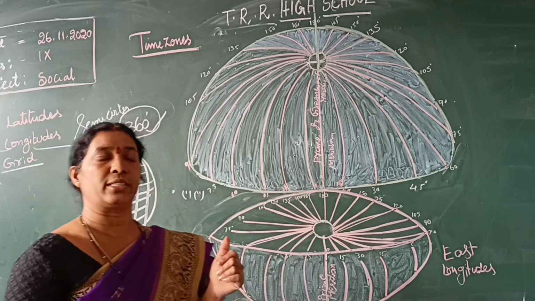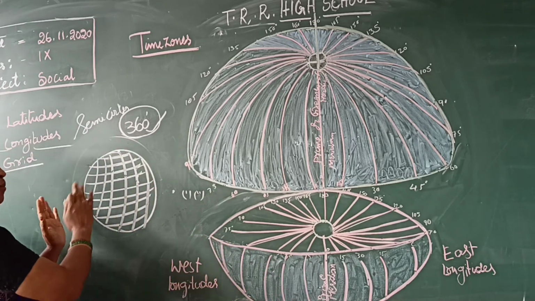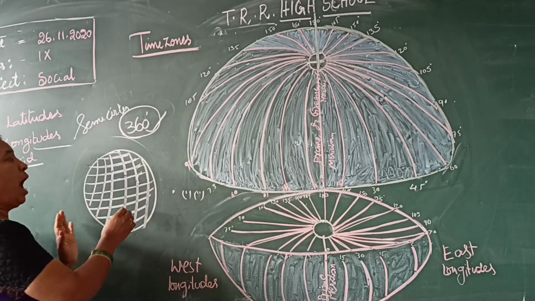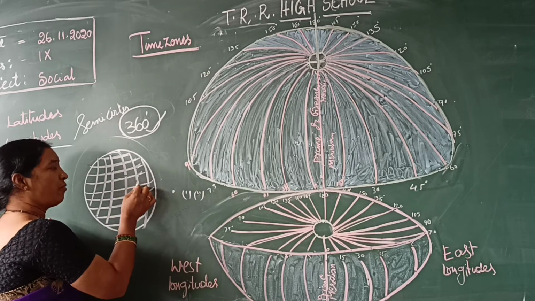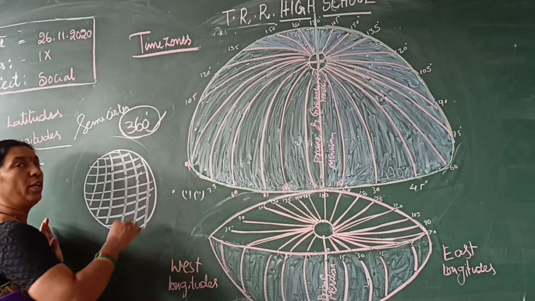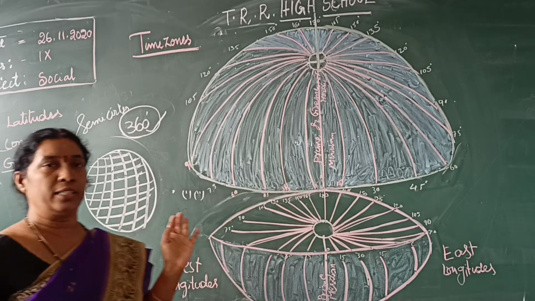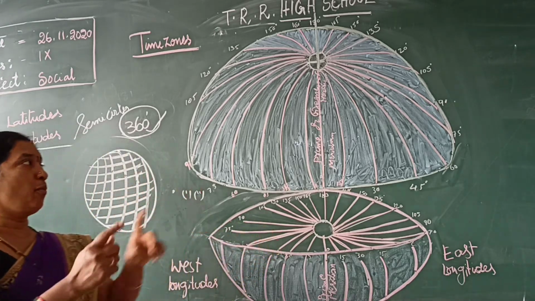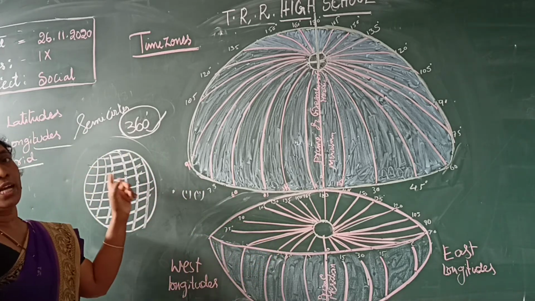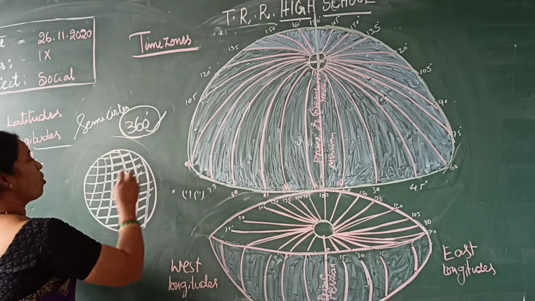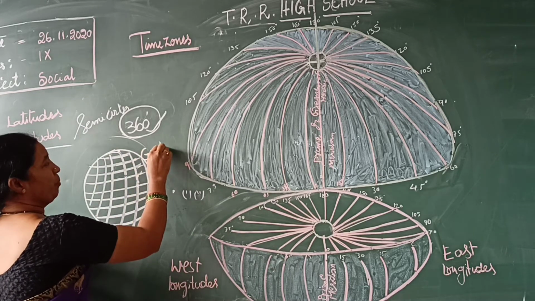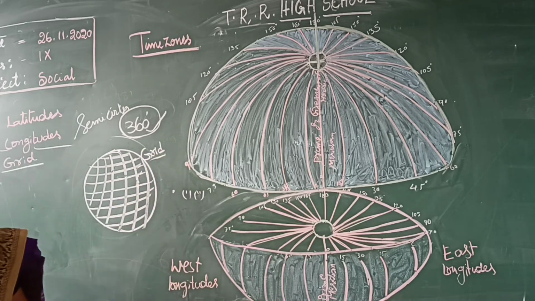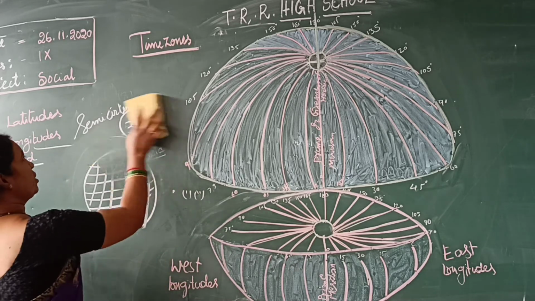The use of the grid system is that it intersects both latitudes and longitudes, so if a place is somewhere in Japan, we can locate it very easily. This is called the grid system. You can get a 2 marks question on the grid system.